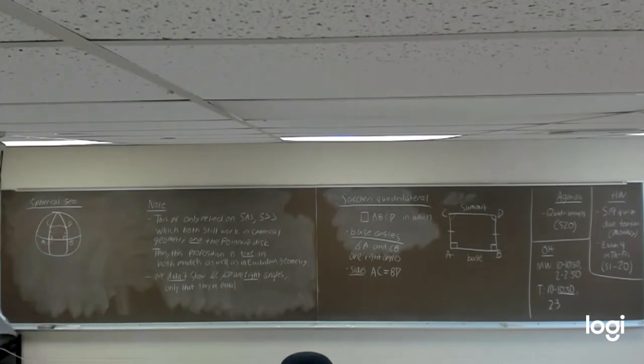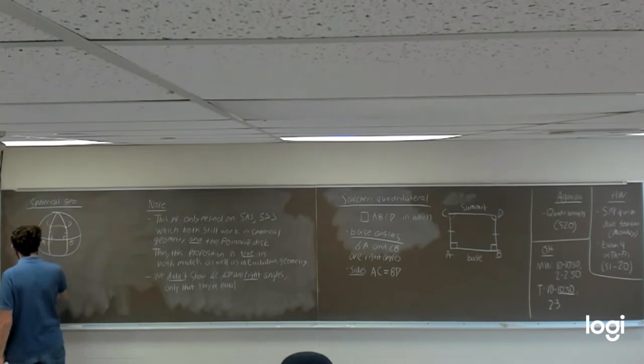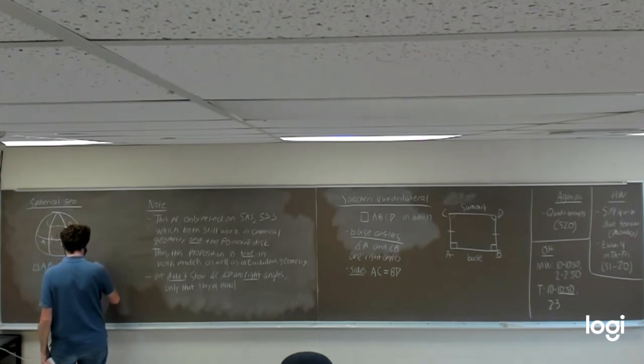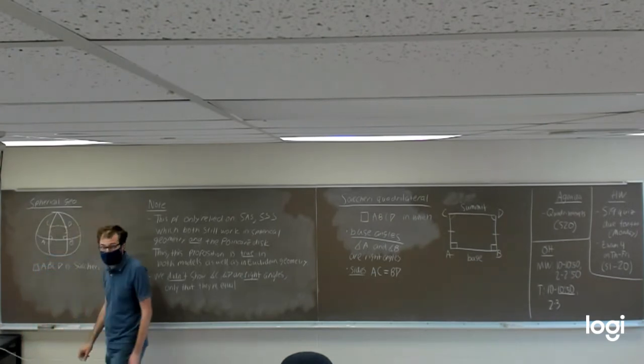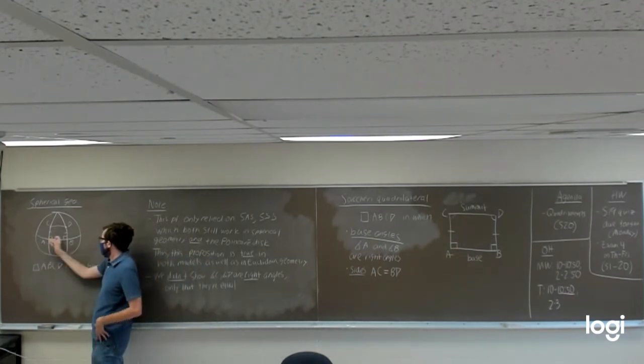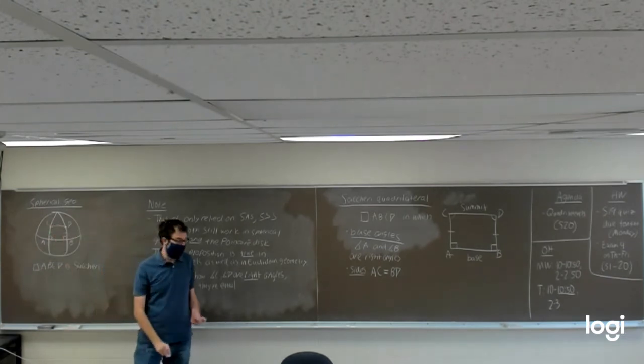I purposely drew them so that the length of the segment between A and C and the length of the segment between B and D are equal to each other. So if we take a look at our drawing, we could say that the quadrilateral ABCD is Saccheri. How do we know that? Simply because the angles at A and B are both right angles, and AC is equal to BD in length.